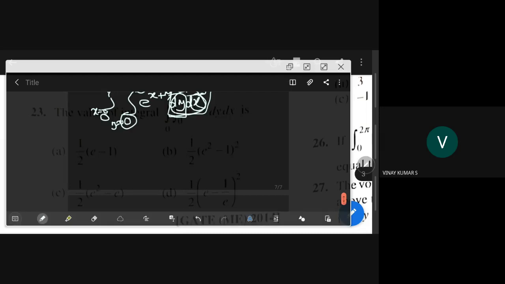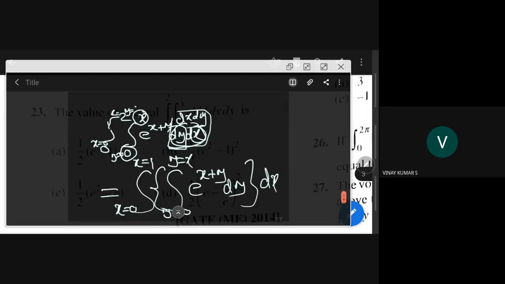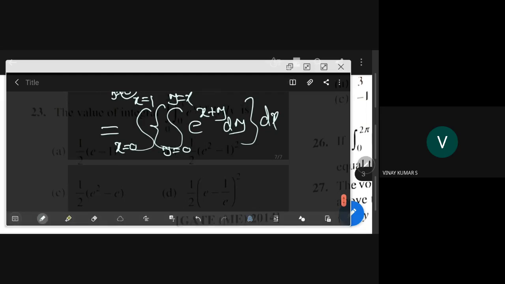So this is equal to e power x plus y dy, y is equal to 0 to y is equal to x, x is equal to 0 to x is equal to 1. This is called iteration. First with respect to y we are iterating, then x. Iterative loops, you know, the same idea as while writing algorithms. So this is equal to 0 to 1.